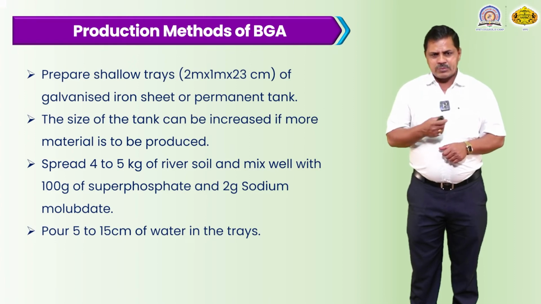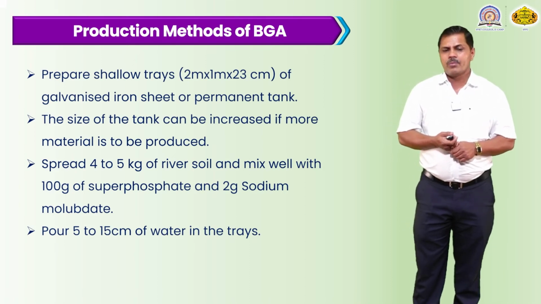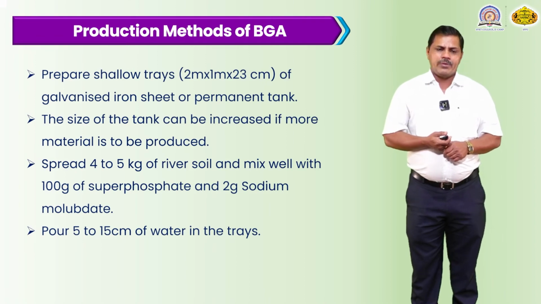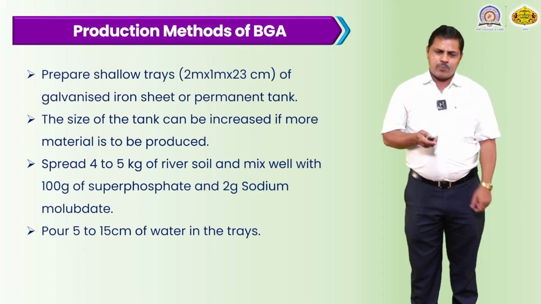Spread 4 to 5 kg of river soil and mix well with 100 kg of superphosphate and 2 kg of sodium aluminate, which are used for the production of this BGA. Then pour 5 to 15 centimeters of water into the tray.